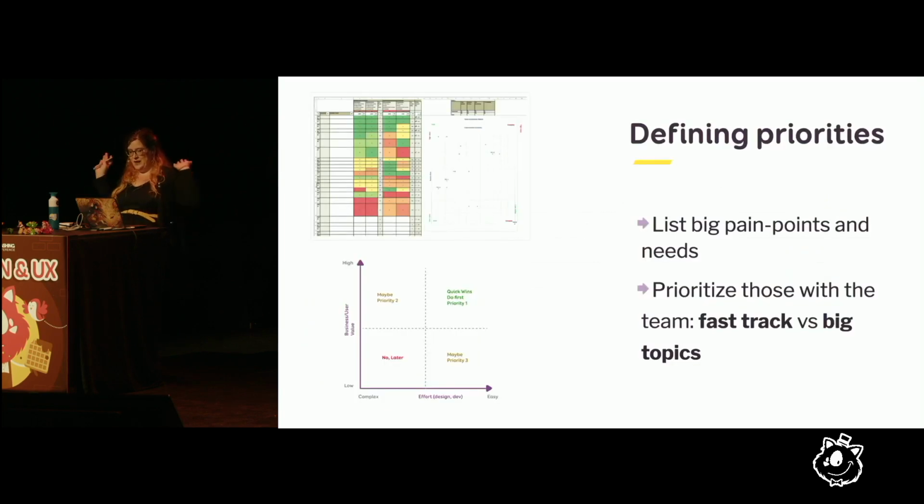So we gathered a lot of data, and then we had to prioritize. So at the top of my screen here, I have an Excel sheet, again, with colors. I have 4 columns. First column is business value. Second column is user value. Third column is how long is it going to take to design that. And fourth column is how long is it going to take to develop that.